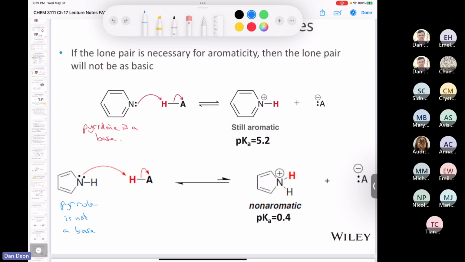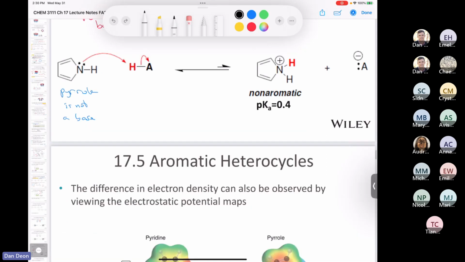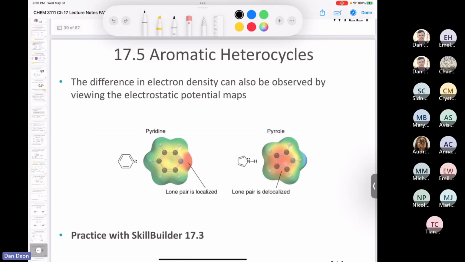And that explains the huge difference in their pKa's. The reason that this thing is so acidic is because it wants to get rid of that proton to become aromatic, whereas this one is going to be much more indifferent, so it's not going to be as acidic, because when it loses the proton, it's still aromatic one way or another. So there you go, two compounds that are aromatic, but for very different reasons. Again, in the pyridine, the lone pair on the nitrogen is localized, right?